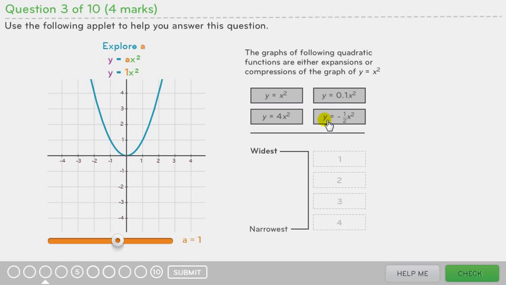And lastly, we have y equals negative 1/2 x squared. Again, another compression because our a value is in between negative 1 and positive 1. It compresses all values by a factor of negative 1/2.